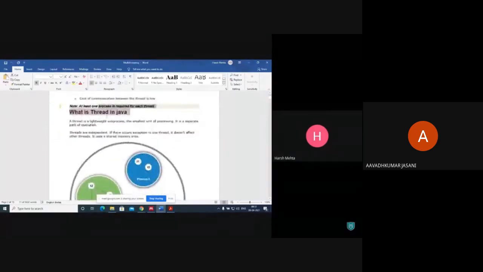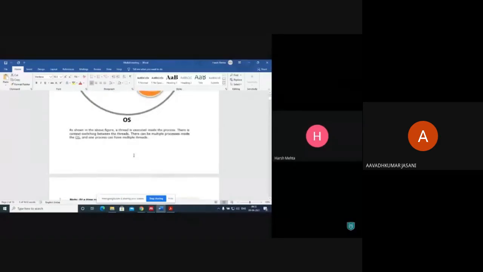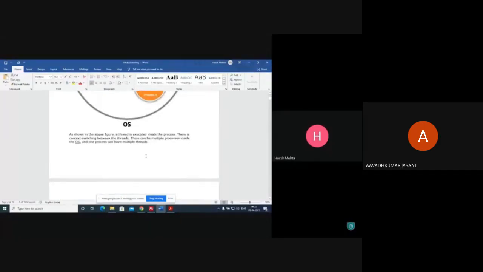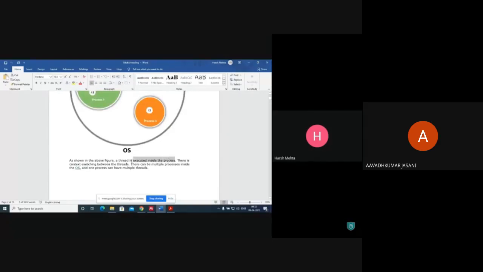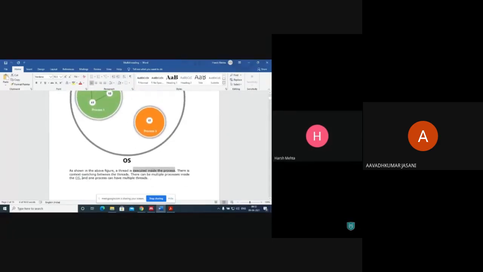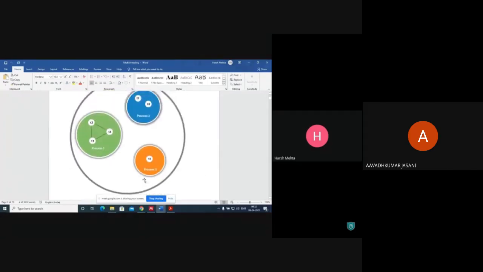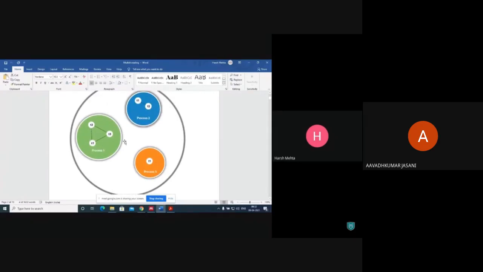So what is a thread in Java actually? It's a lightweight sub-process, the smallest unit of processing. It is a separate path of execution. Threads are independent. If an exception occurs in one thread, it doesn't affect other threads. It uses a shared memory area. So a thread executes inside the process. There is context switching between the threads. There can be multiple processes inside the OS, and one process can have multiple threads. It's written here: one process can have multiple threads.